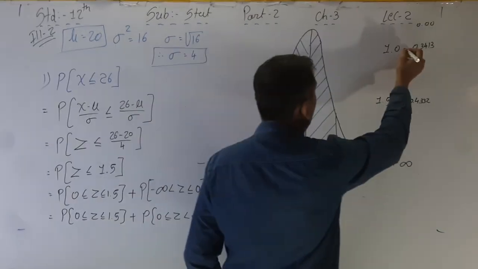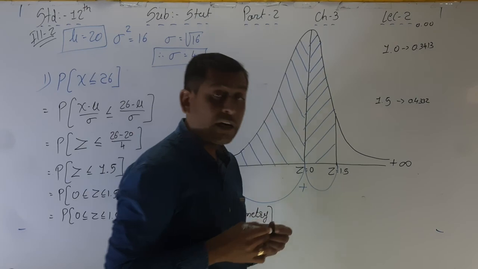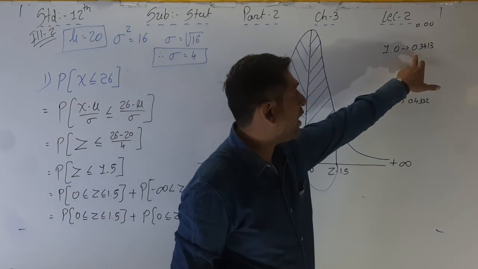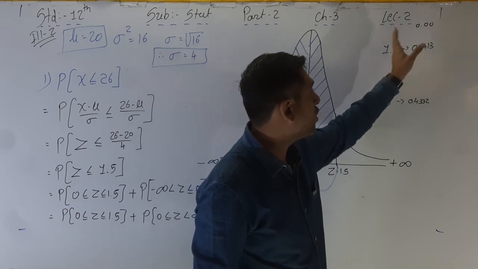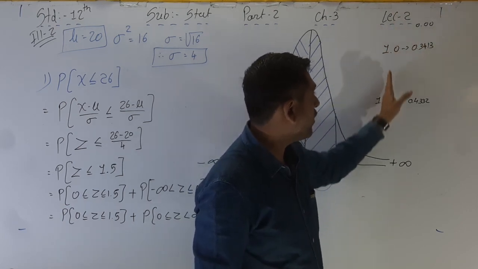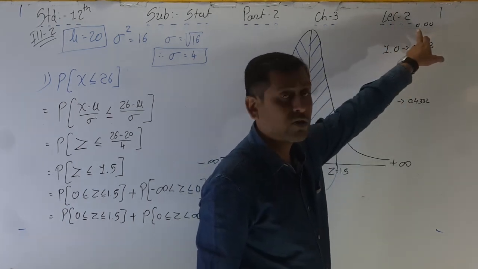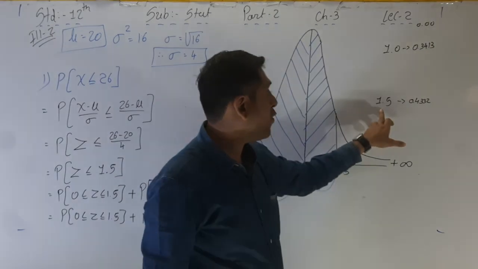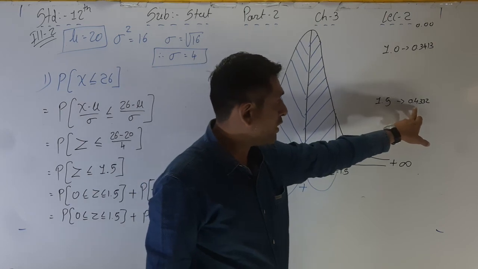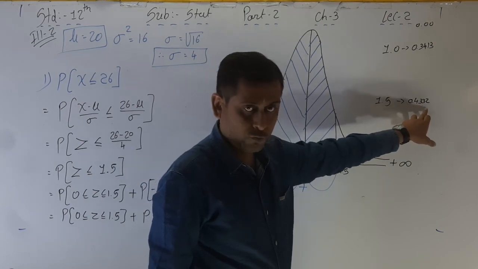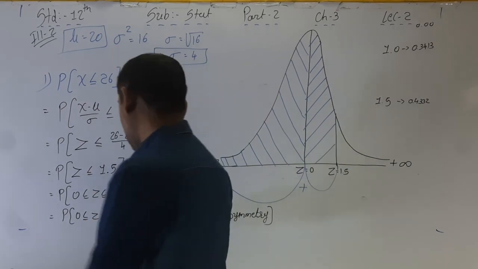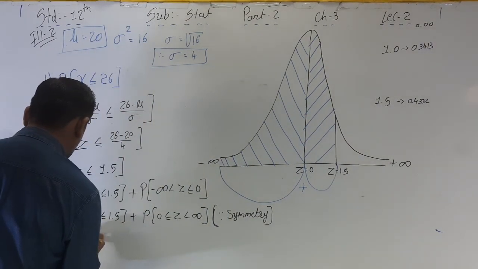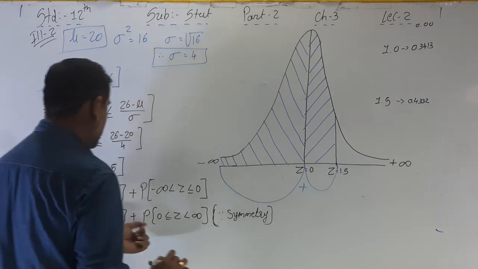I hope you find that. Please see the table. Value of 1.0, we found in the last sum 0.3413, in the 1.0 row and the first column 0.00. Now for 1.5, the value is 0.4332. So put the value here, 0.4332.